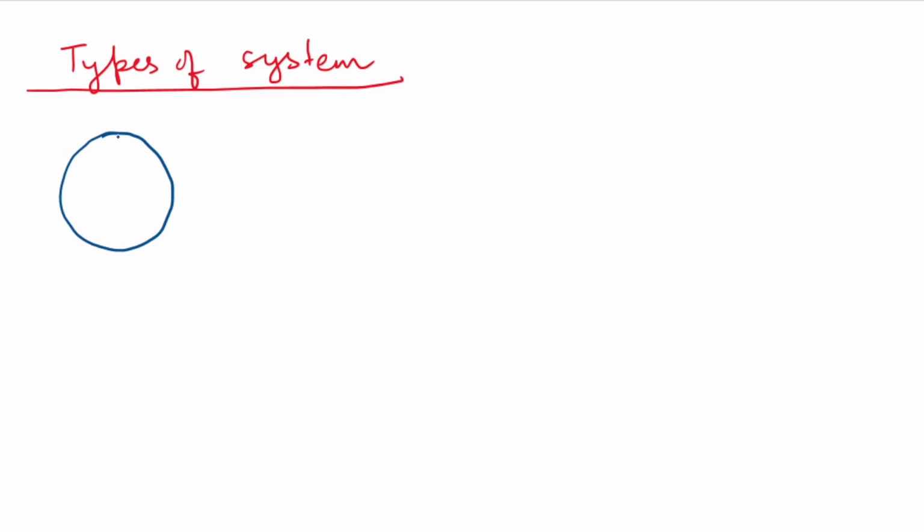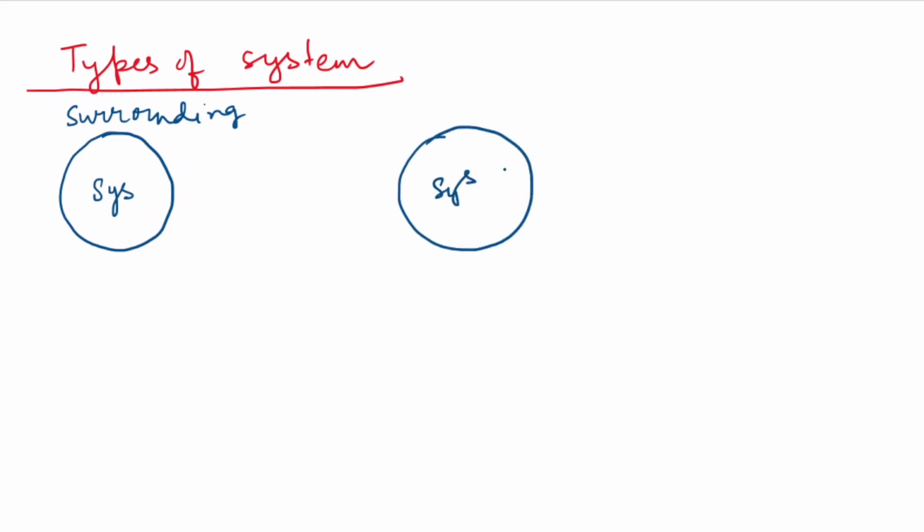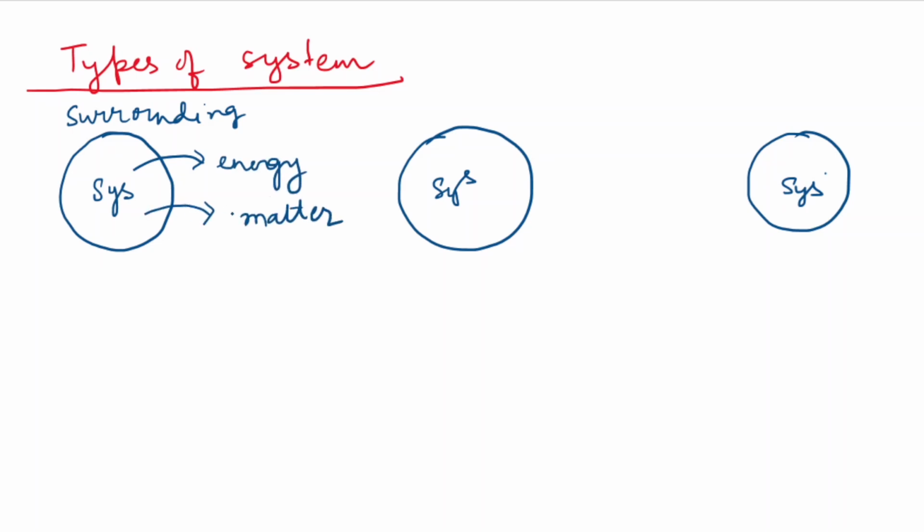Based on how the system interacts with its surrounding in terms of energy and matter, the system can be categorized into three categories. Let me first draw the system. I have drawn here the system and the surrounding. The first system can exchange energy and it can exchange matter with the surrounding. This type of system is known as an open system.